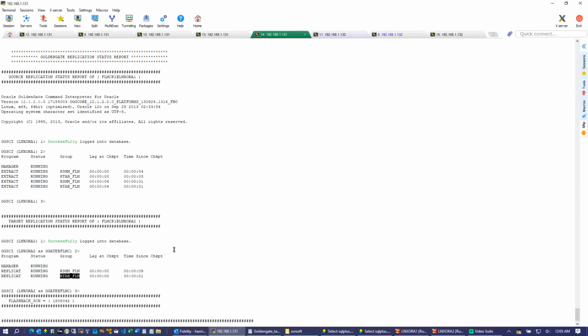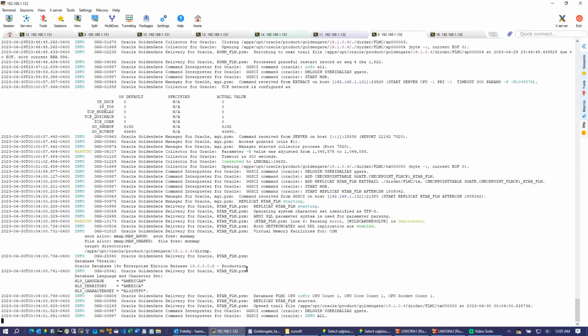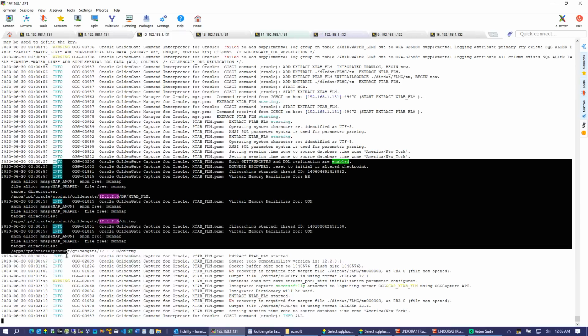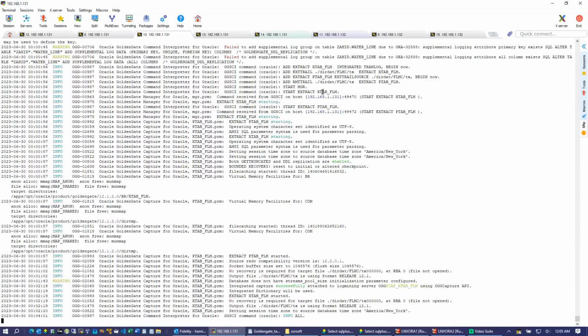Okay, and let's check the 19C Goldengate error log, and there is no error here. And this is my 12C Goldengate error log. There is no error here.